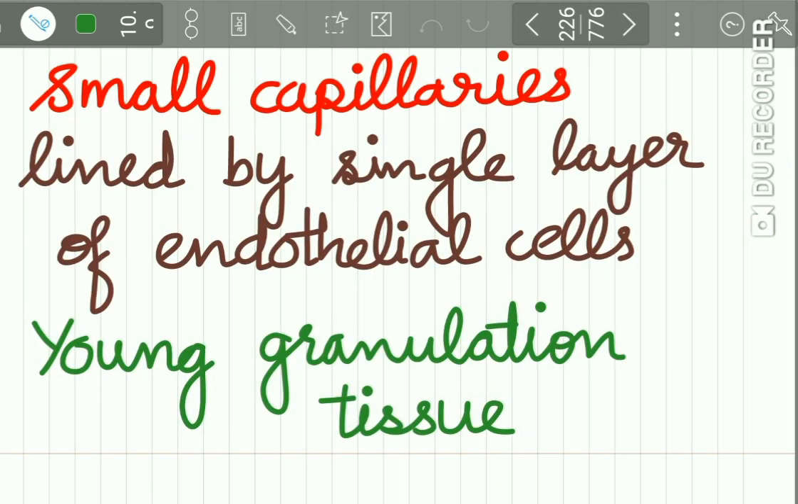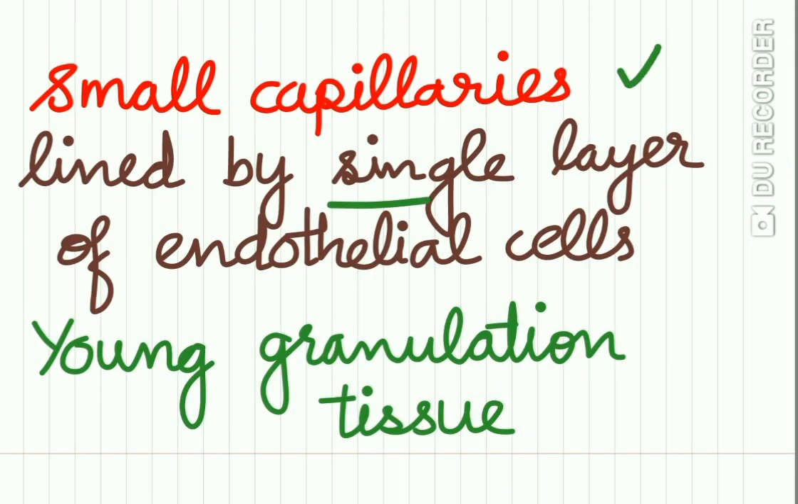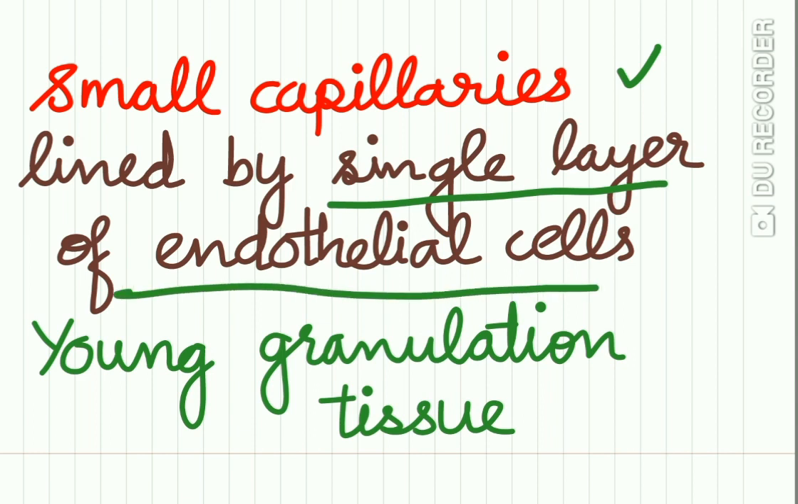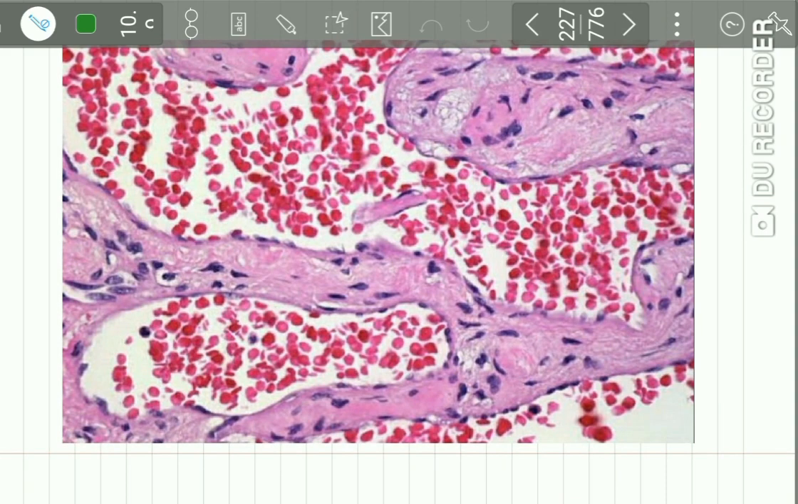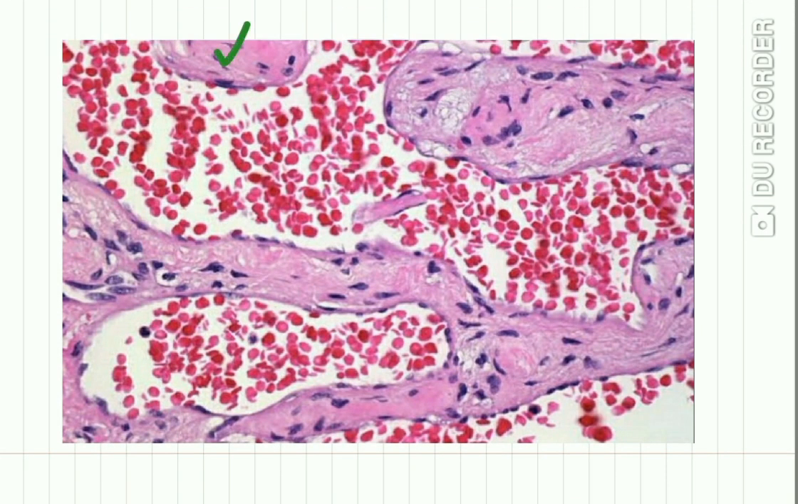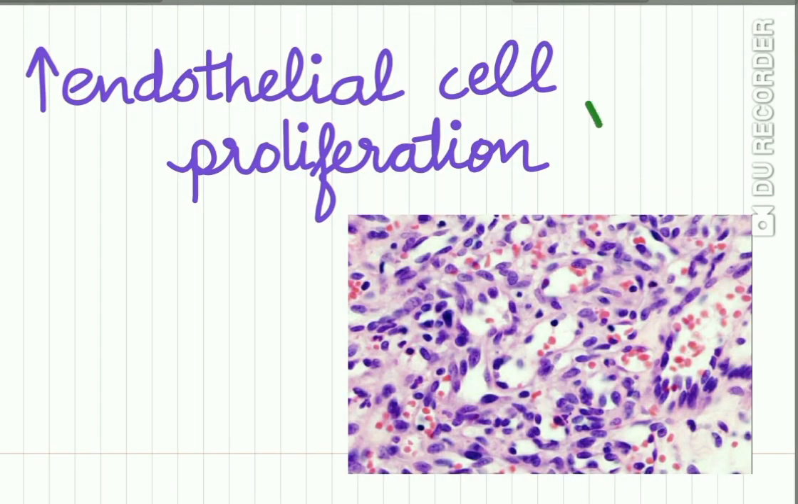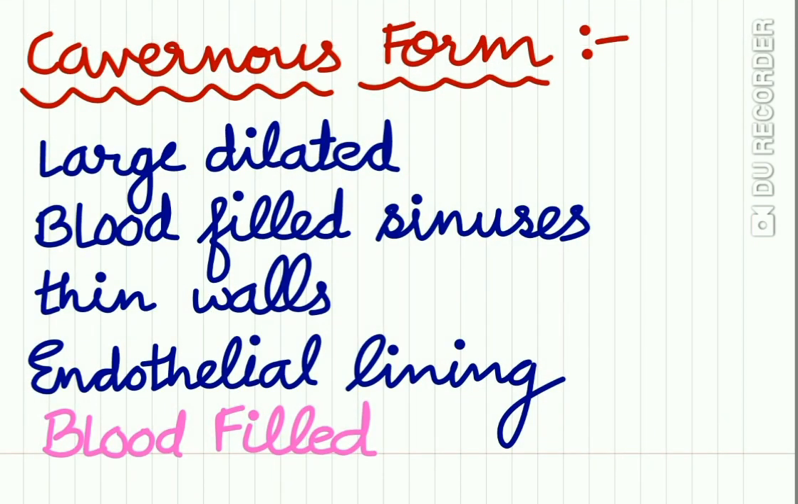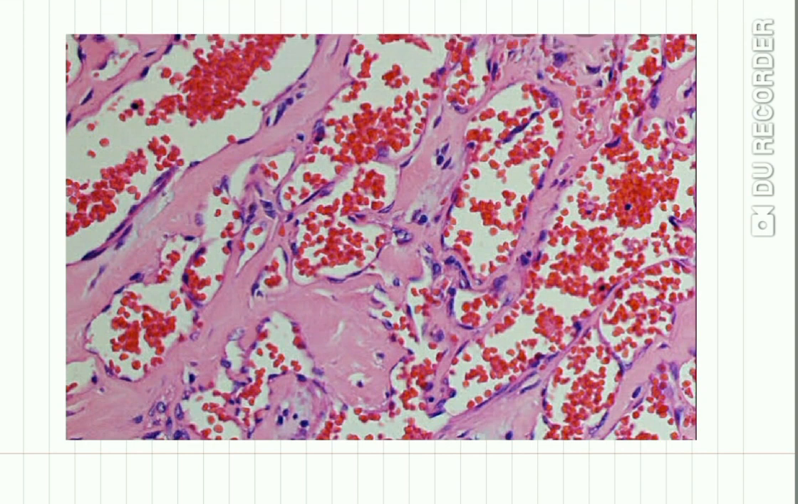The histologic features show small capillaries lined by a single layer of endothelial cells, and it contains young granulation tissue. Here you can see numerous blood-filled spaces lined by endothelial cells. Then there is increased endothelial cell proliferation in the lesion. Cavernous form shows dilated large blood-filled sinuses lined by thin walls of endothelium. Picture of cavernous hemangioma showing dilated blood-filled spaces lined by endothelial cells.